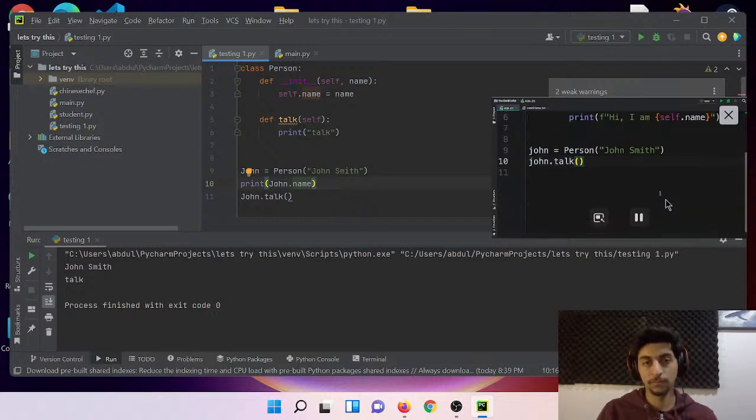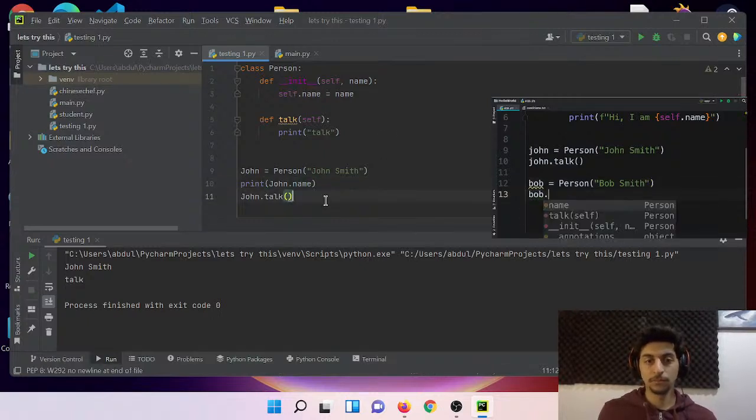Beautiful. Now we can create another person object. Let's say Bob is a new person called Bob Smith. When we say bob.talk and run our program,